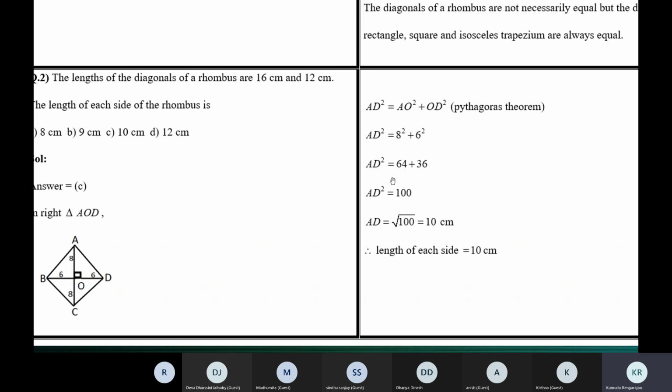Now substitute the numbers and find the length of AD. AD is nothing but the side of the rhombus. Each side of the rhombus measures 10 centimeters. Just have a look at the answer, children. I'll just come back in 1 minute.